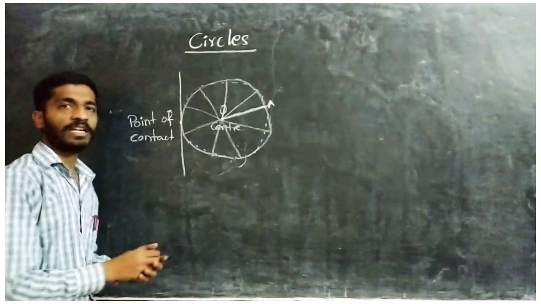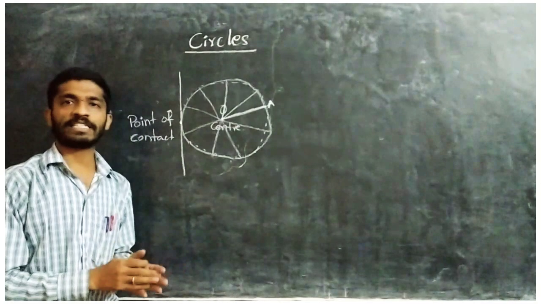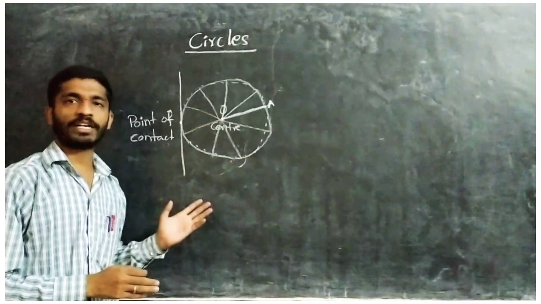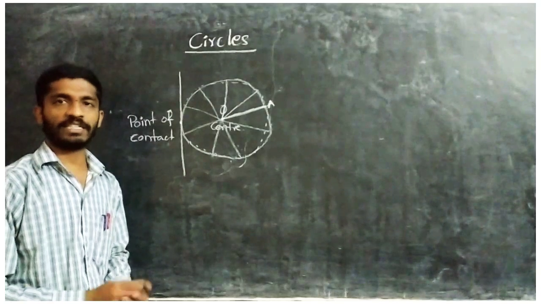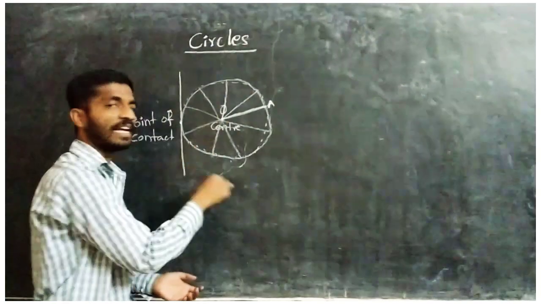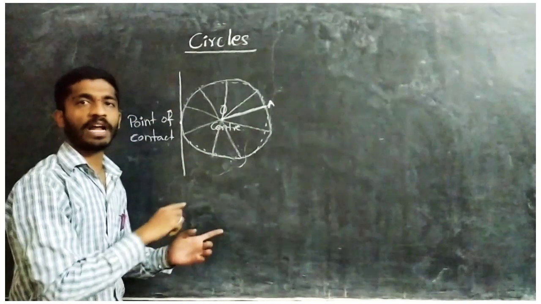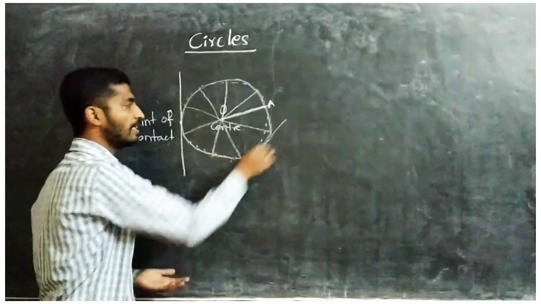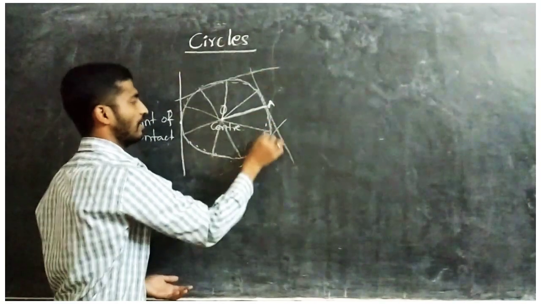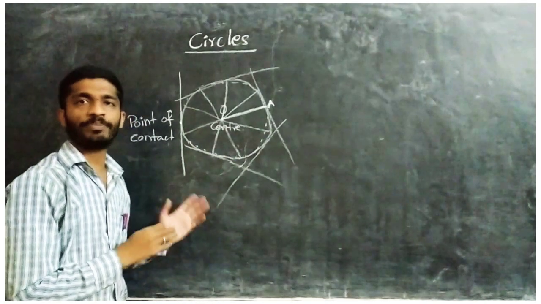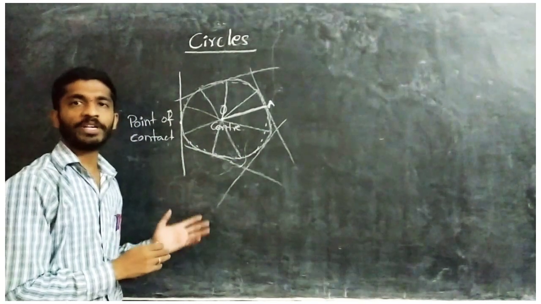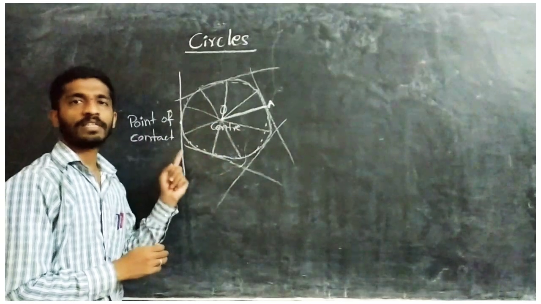Okay, tangent is passing through only one point of the circle, so that point we call the point of contact. Then the question will rise, how many tangents can we draw on a circle? You can draw infinitely many tangents. How? Because the circle is a collection of points. For every point you can draw a tangent like this, so infinitely many tangents can be drawn on a circle.